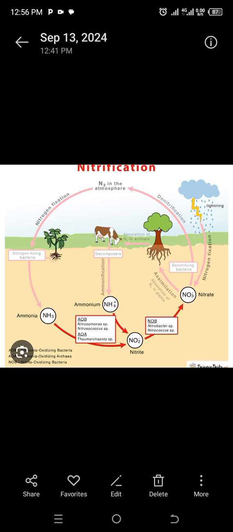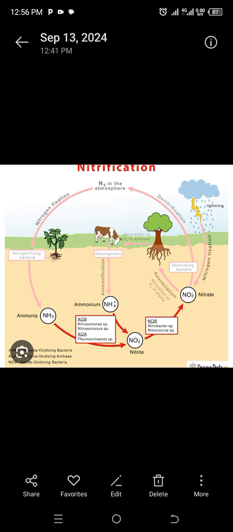So the conversion of ammonia into nitrates is called nitrification. Nitrification can be defined as the process of converting ammonia into nitrates by the nitrifying bacteria.